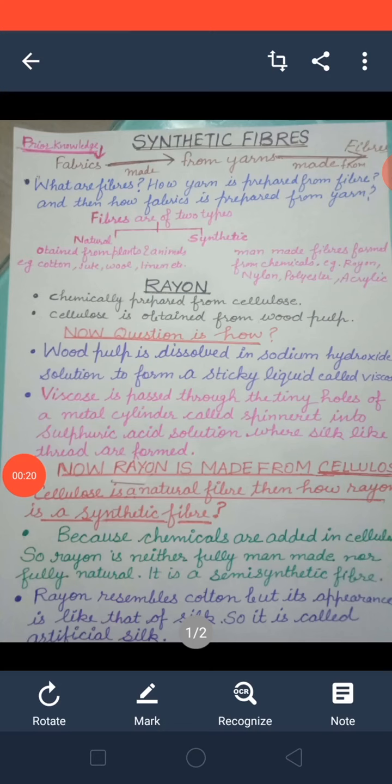Now first rayon. Yes beta, this rayon synthetic fiber is basically prepared from cellulose, and cellulose is obtained from wood pulp. How is wood pulp prepared?